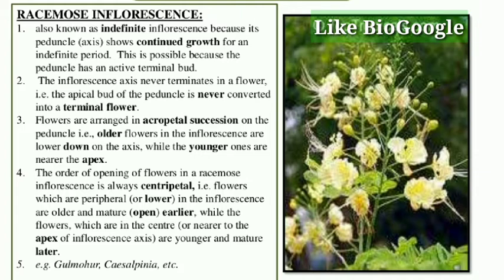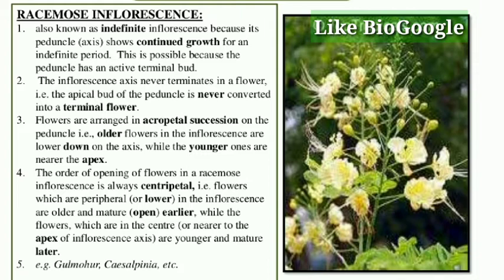The order of opening of flowers in a racemose inflorescence is always centripetal, that is, flowers which are peripheral in the inflorescence are older and mature. Those in the periphery are older and matured, and those at the apex are smaller, yet to be matured. So we can see the racemose inflorescence in case of Gulmohar, Caesalpinia, and many more types of plants.